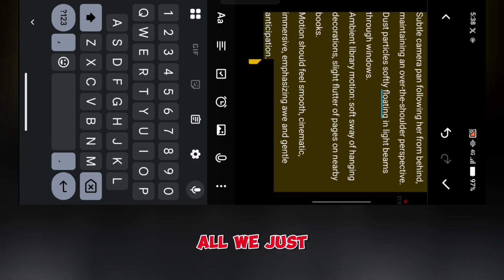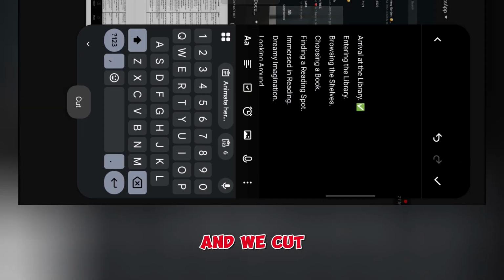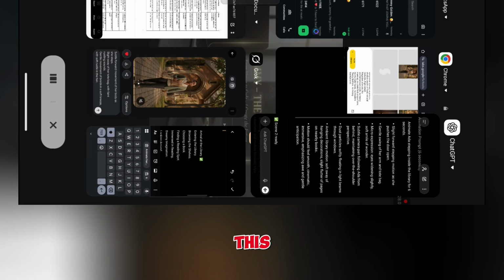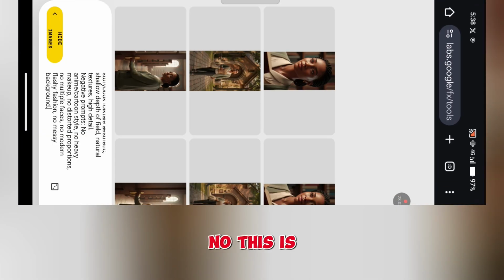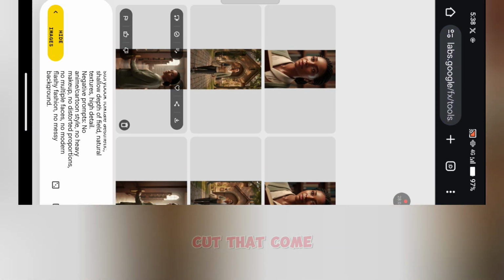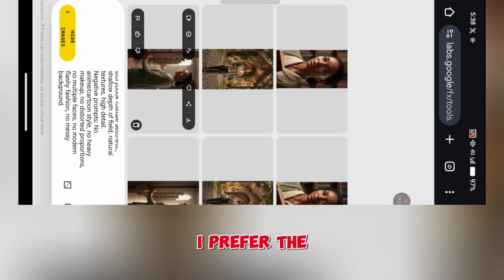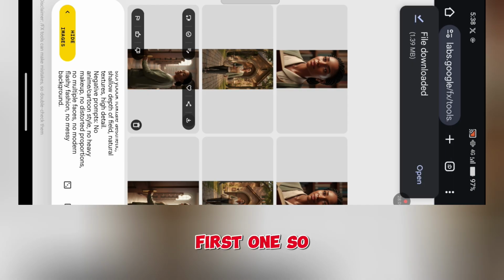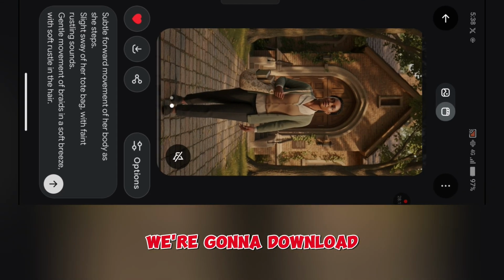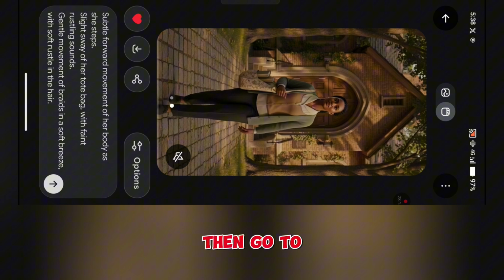So that is all we're just gonna do, and we cut this. No, this is not where we cut that. Come into, I prefer the first one, so we're gonna download this, then go to Grok.